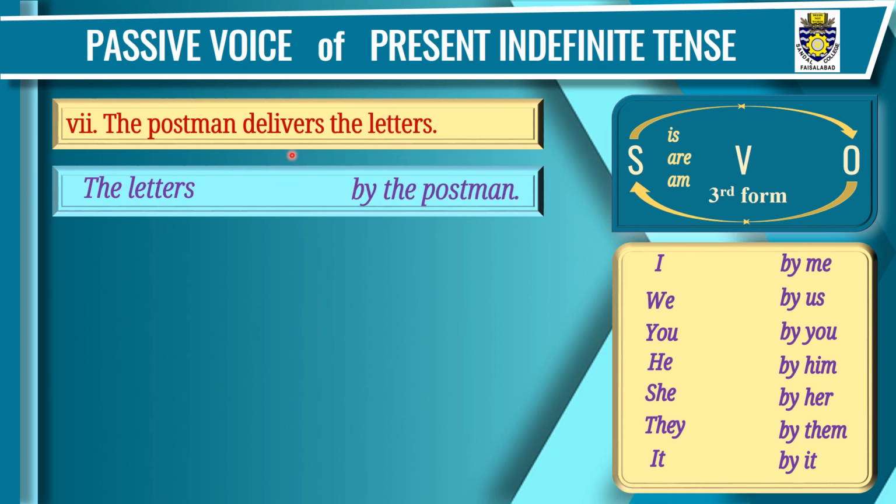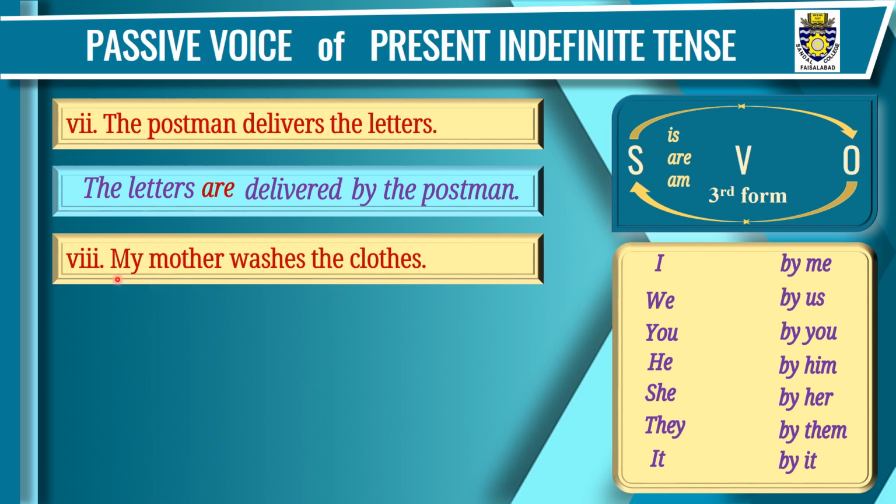Step 3. Third form of this verb delivers. That is delivered. Now step 4. That is actually different in all the passive voice of all the tenses. The letters is plural, so we'll use are here. The letters are delivered by the postman.